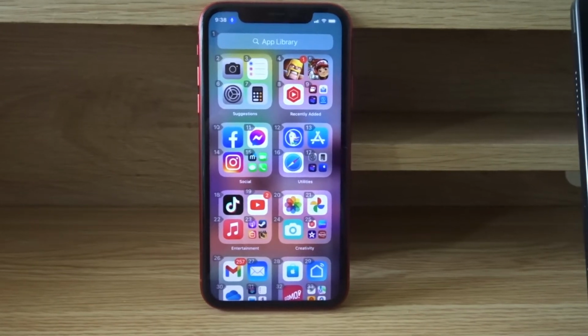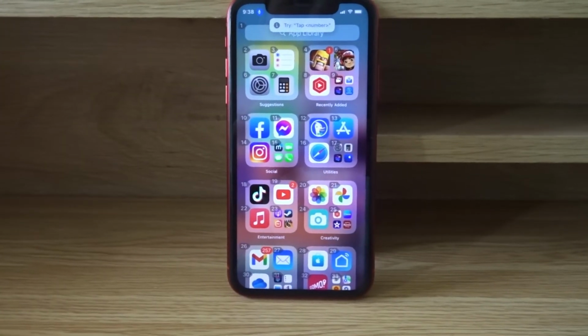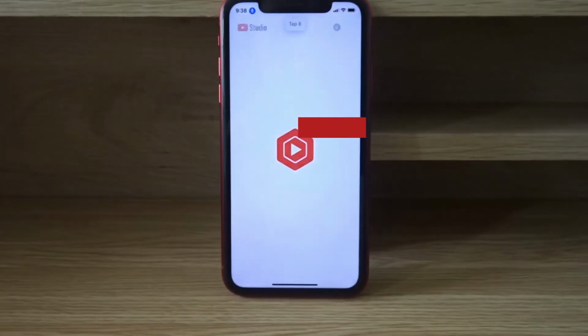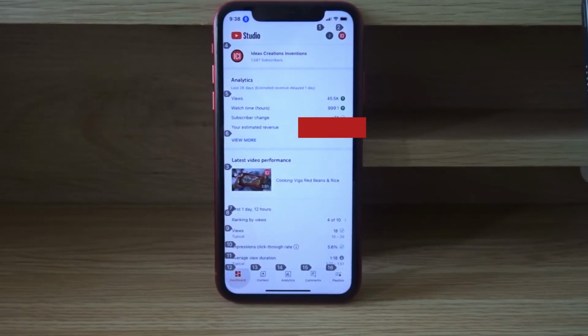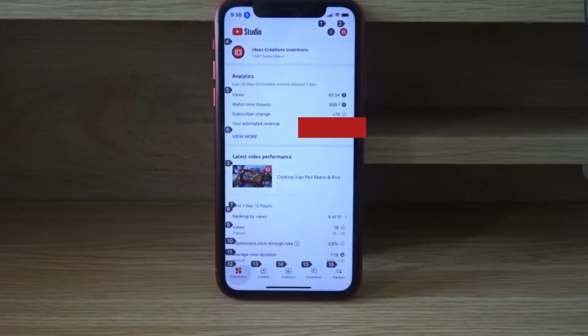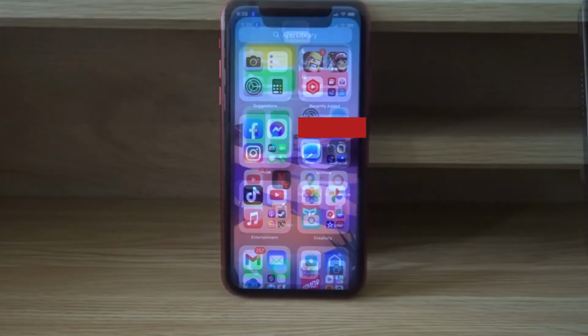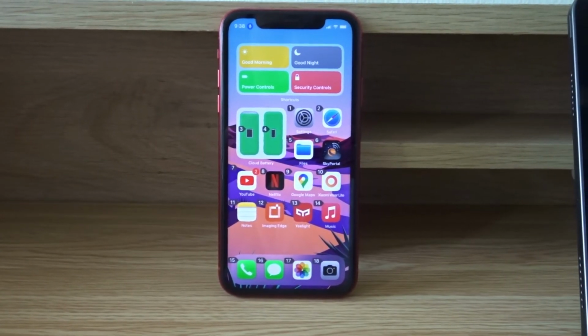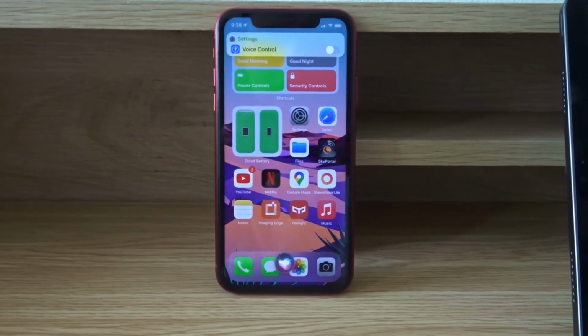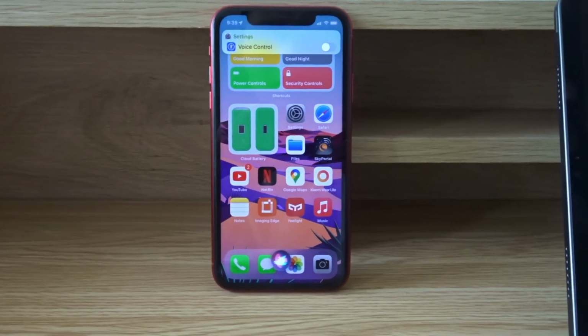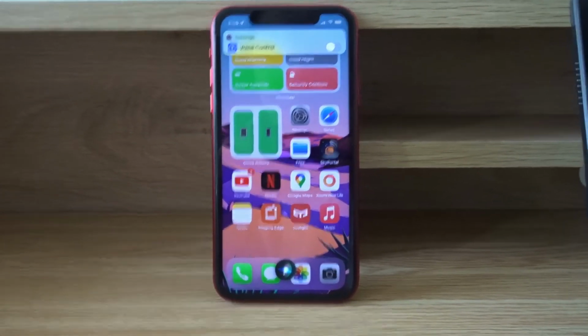Tap 8. Go home. Hey Siri, turn off voice control. Okay, I turned voice control off. So that's how you can set up and use voice control.